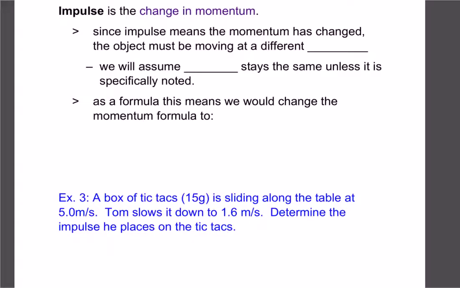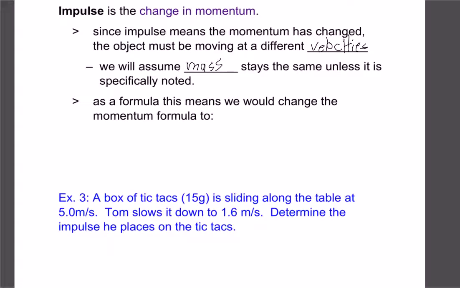But a couple of key things to be aware of here. So if impulse means momentum is changing, that means the object must be moving at different velocities. Right? So if the object's moving at a different velocity, we typically assume the mass stays the same. Right? If we're driving in a car, the mass of the car isn't going to change. All we're really doing then is changing our velocity.